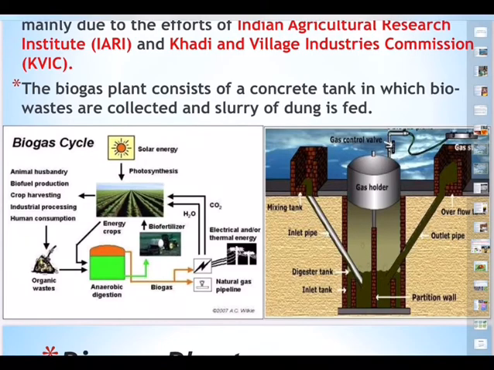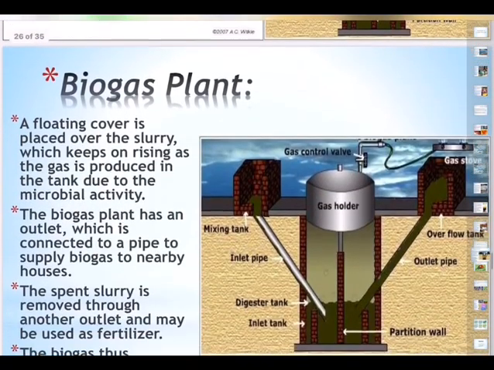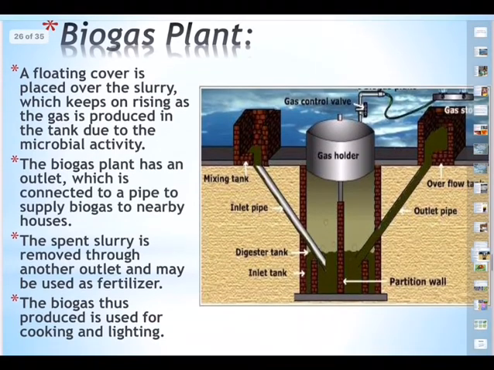The biogas consists of CH4 plus CO2 plus H2 plus N2 plus H2S. So this is how the biogas will be produced. And you can see a floating cover is placed over the slurry, which keeps on rising as the gas is produced in the tank.